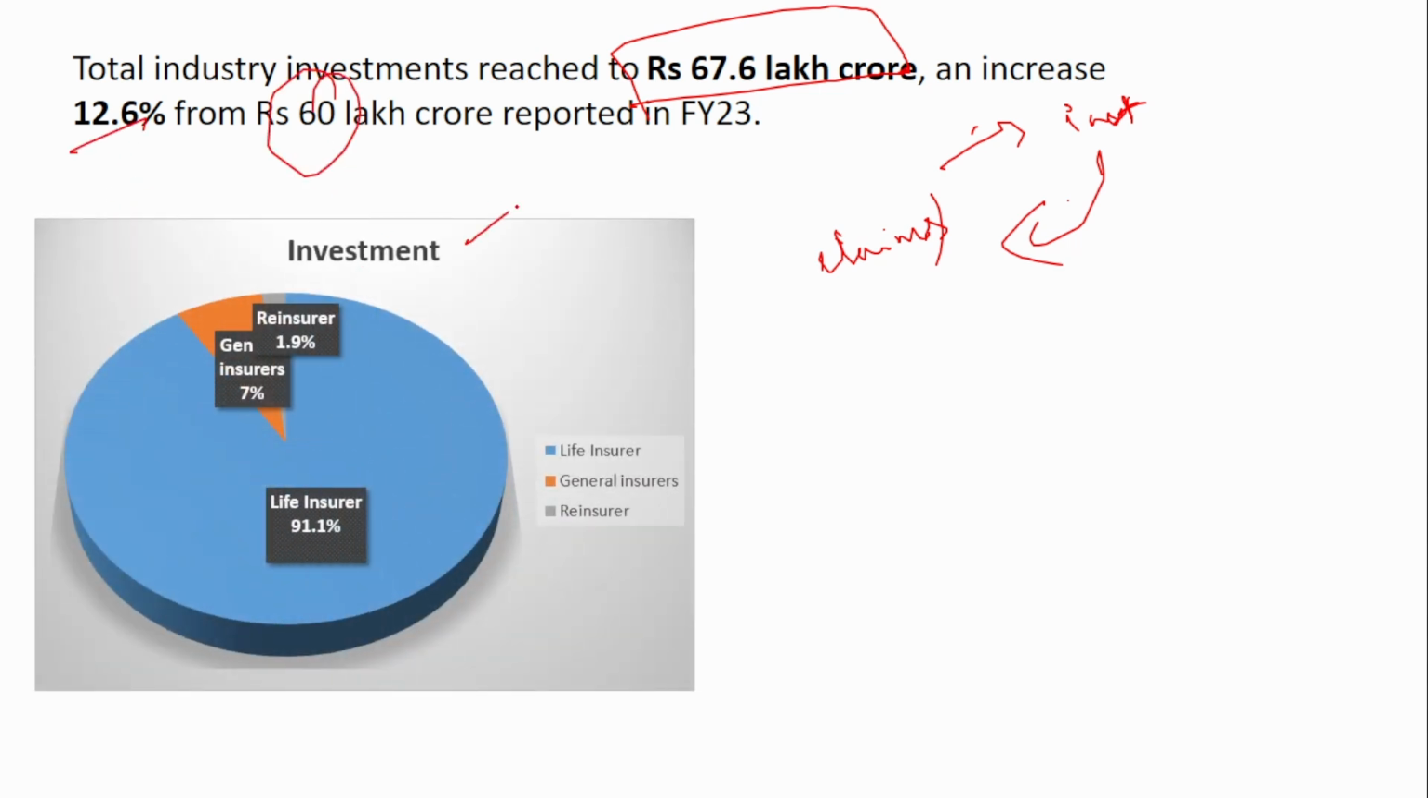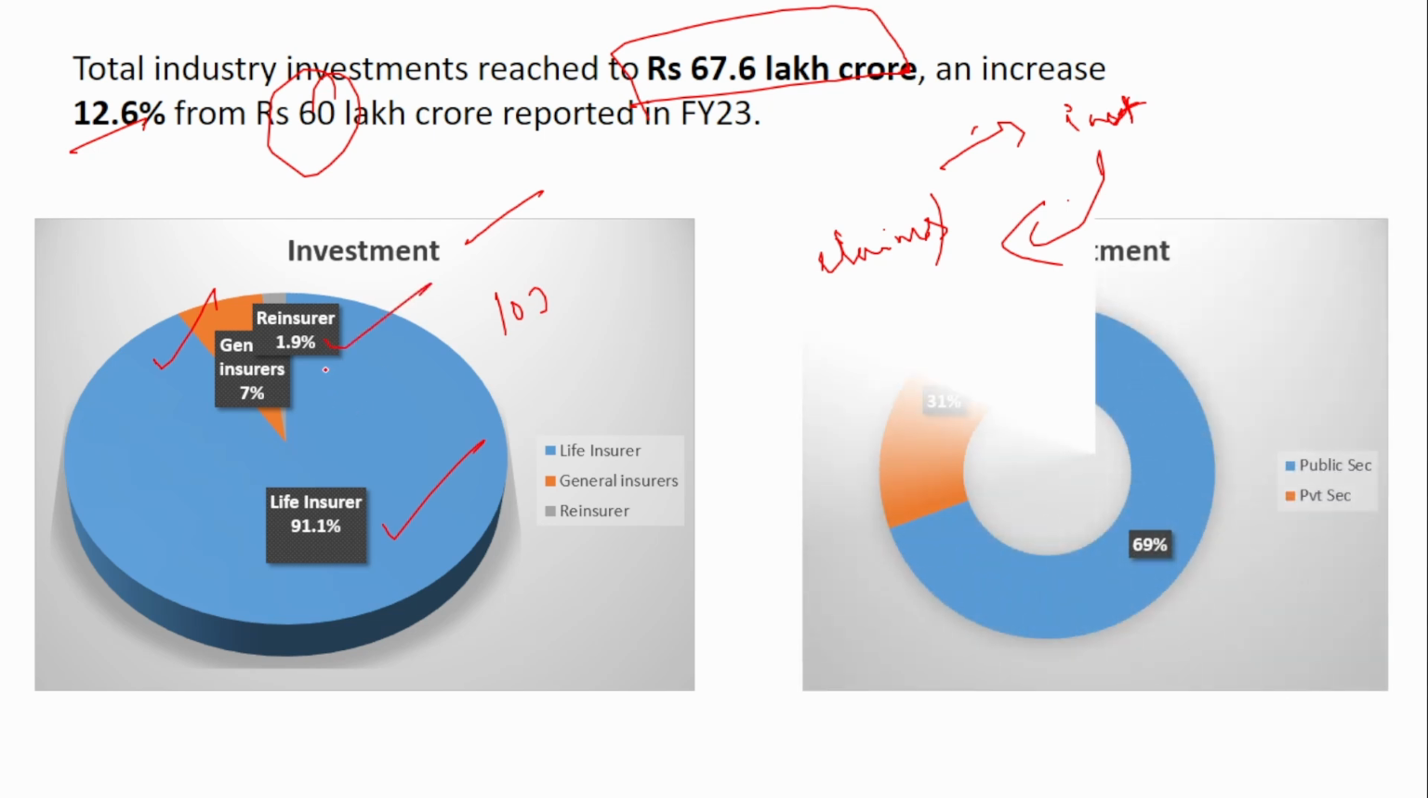Out of the investment, if you see, the life insurer has the majority contribution. Out of the total investment, life insurance accounts for 91%, general insurer accounts for 7%, and reinsurer accounts for 1.9%. Similarly, the private sector contributes around 31% to the investment and 69% is from the public sector. Majority is from the public sector.